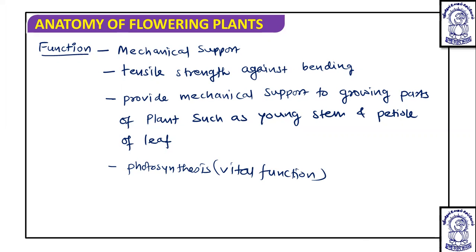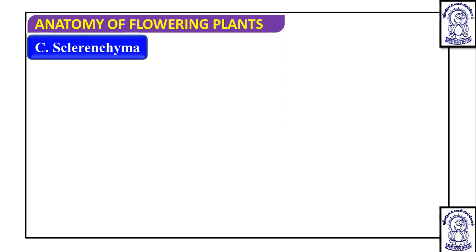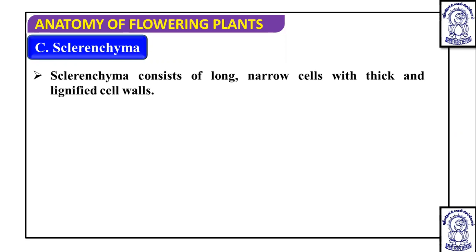Now, after collenchyma, we are going to discuss another type of simple permanent tissue, that is sclerenchyma. The third tissue, sclerenchyma, consists of long, narrow cells with thick and lignified cell walls. Now, the question is why they have a thick, lignified cell wall? Because sclerenchyma is a dead or non-living tissue.